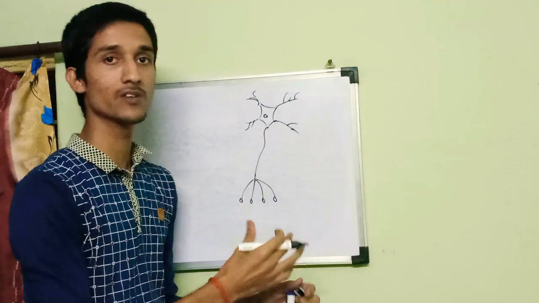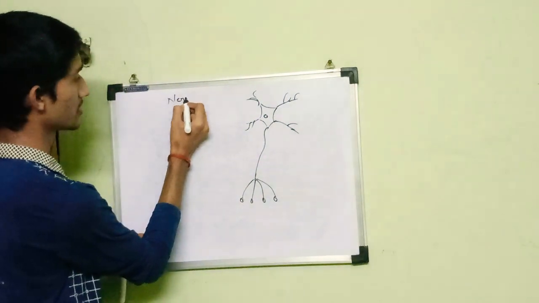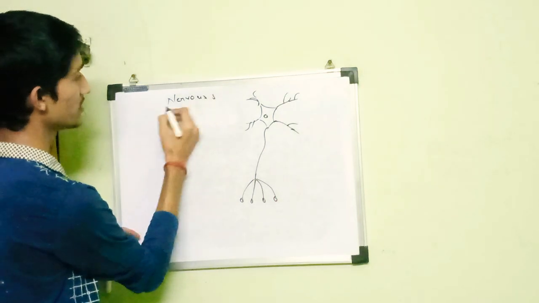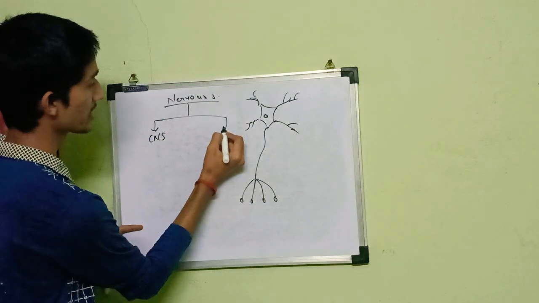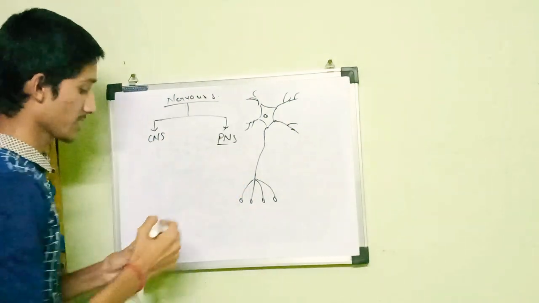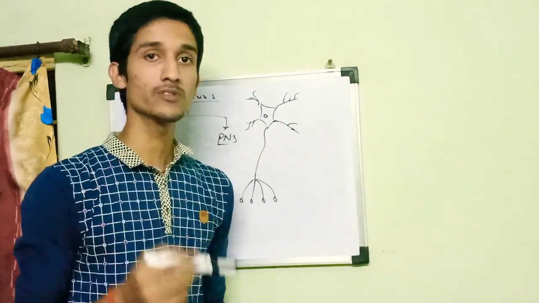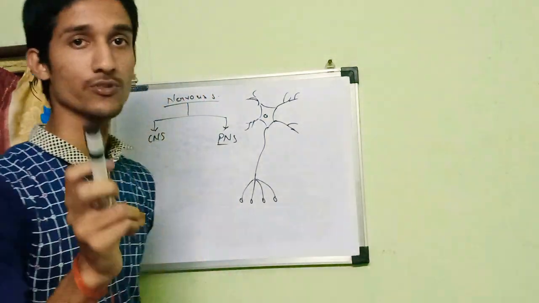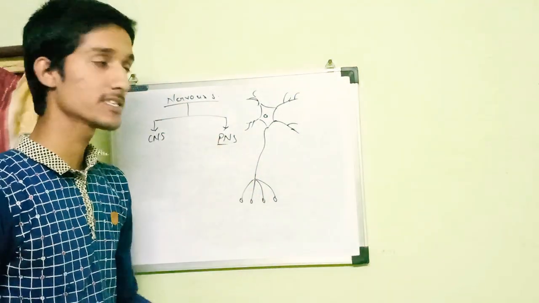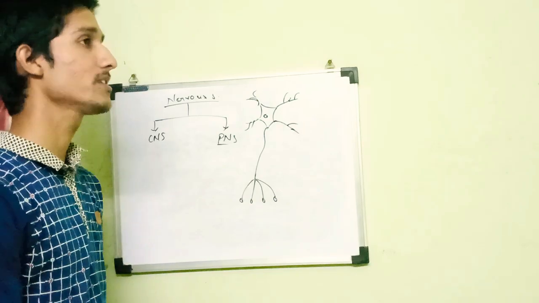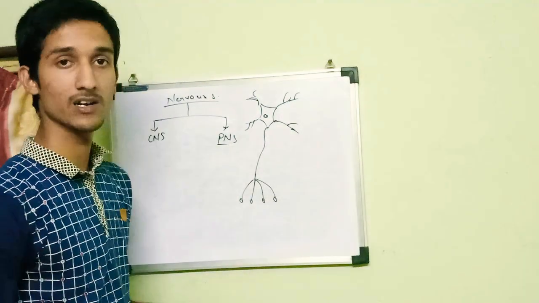The whole collection of these nerves forms our nervous system. Our nervous system is divided into two major parts. The first is the central nervous system and the second is the peripheral nervous system. The central nervous system is named so because it is located centrally within our body. What are those? They are the brain and the spinal cord. So the brain and spinal cord form our central nervous system. In the peripheral nervous system, as the name suggests, the structures are in the periphery of our body. So all the peripheral nerves like the median nerve, axillary nerve, and radial nerve form the peripheral nervous system of our body.